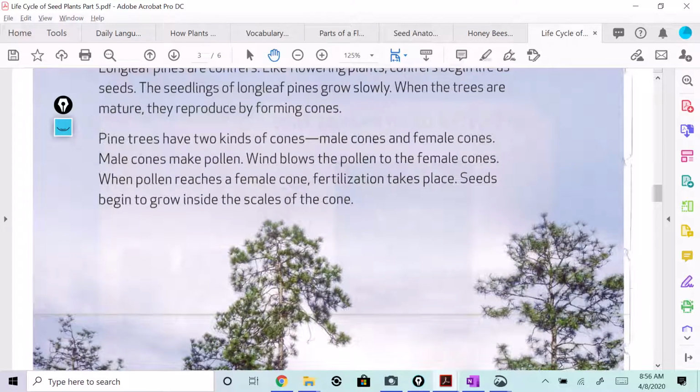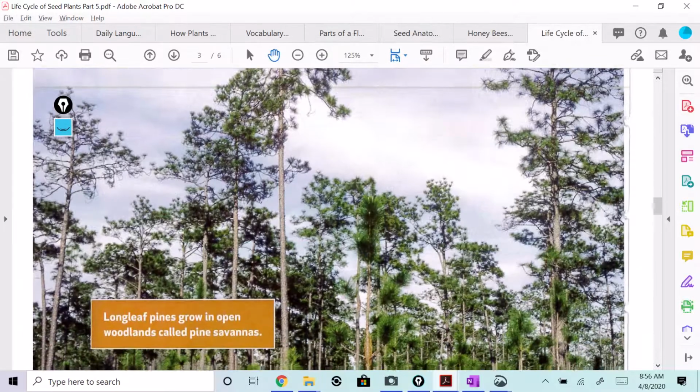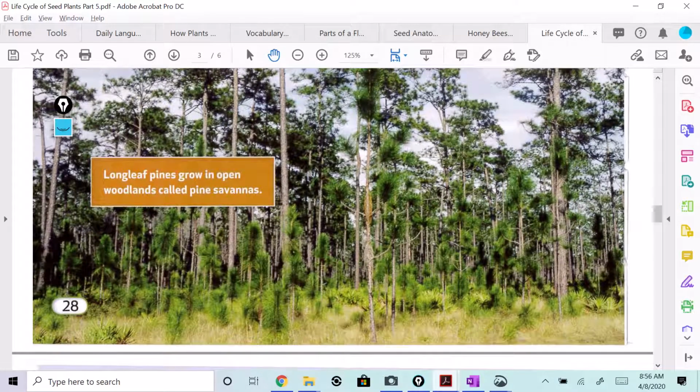Yep, two kinds of cones: male cones and female cones. Male cones make pollen. Wind blows the pollen to the female cones. When the pollen reaches a female cone, fertilization takes place. Seeds begin to grow inside the scales of the cones. Then we would have what? Seed dispersal, right?